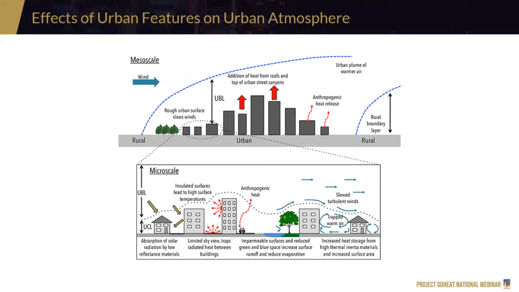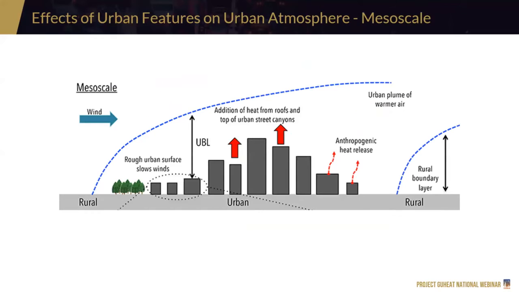Now, let's try to look at this and correlate the features that I've shown a while ago and how they affect the urban atmosphere. Example, in a mesoscale level, diba, wind flows naturally, depends on the direction where it goes. But because of urban features such as buildings na matataas, the flow of wind is impeded.